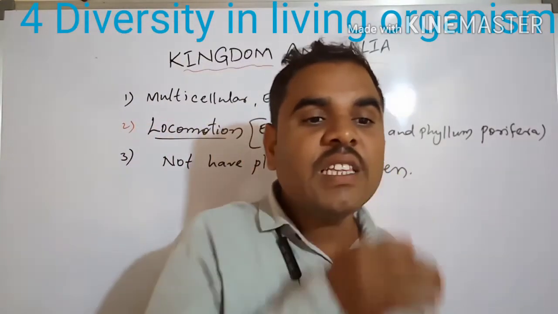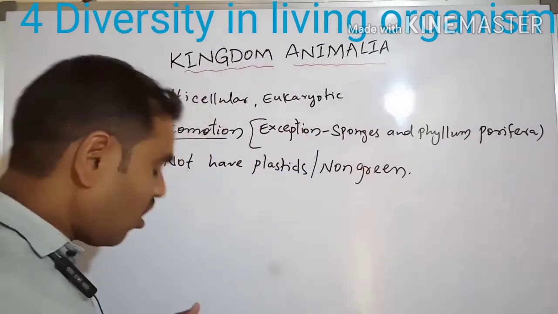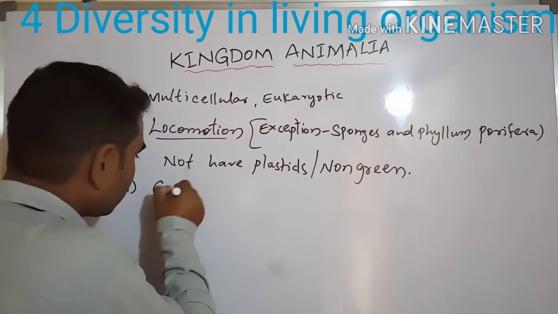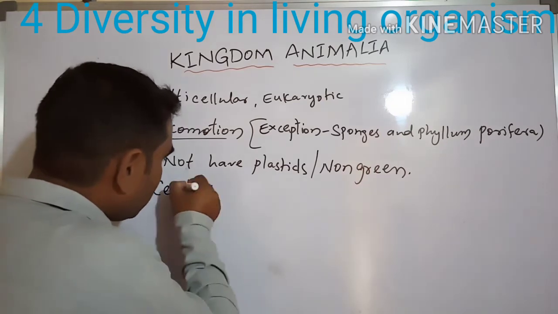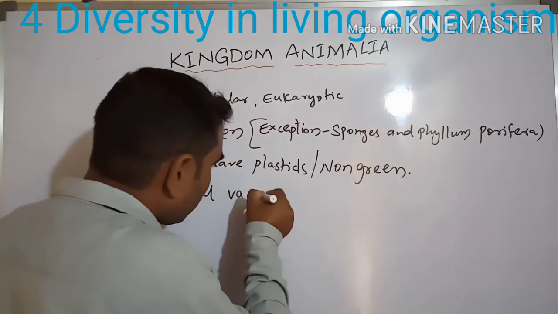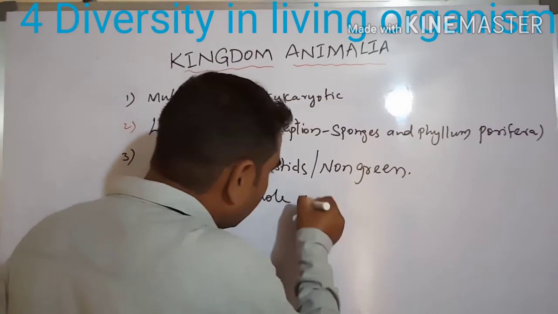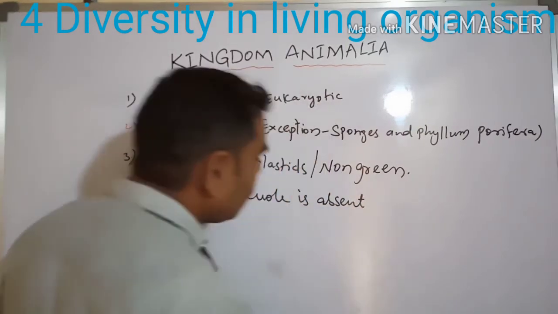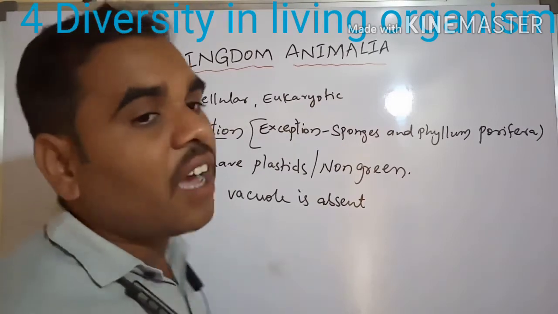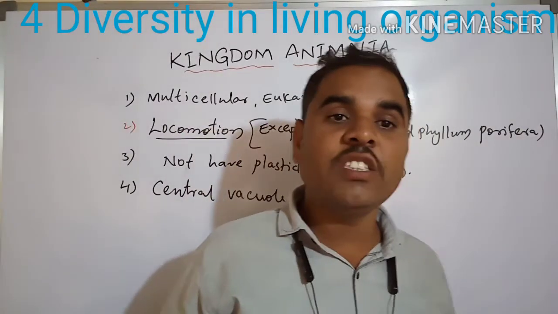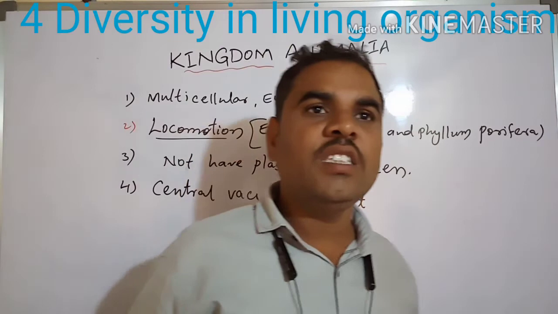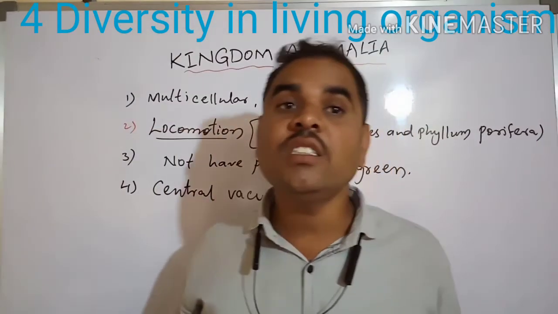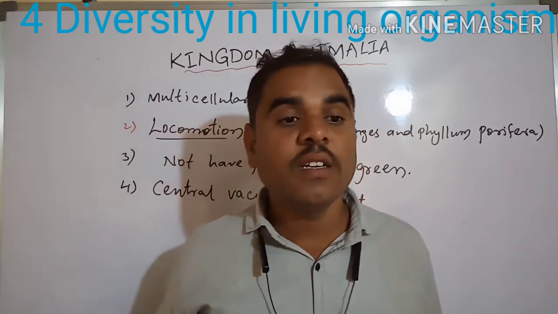Next we have to see that the central vacuole is absent. The central vacuole is absent in animal cells, though in some animal cells a small central vacuole is present.